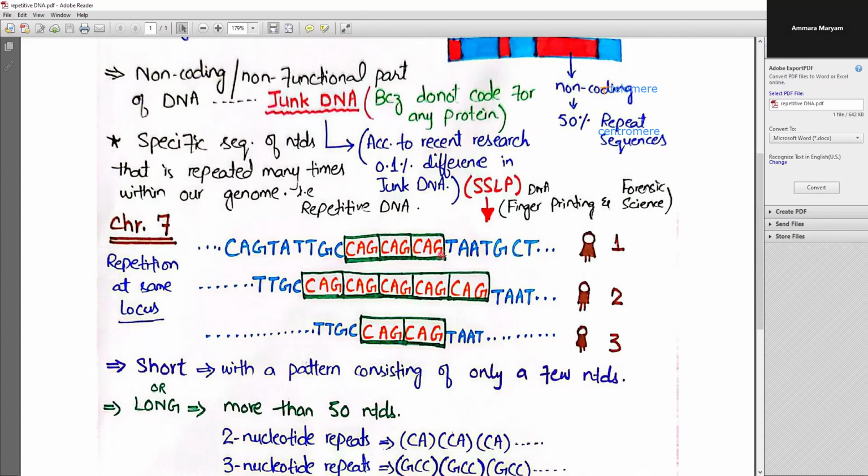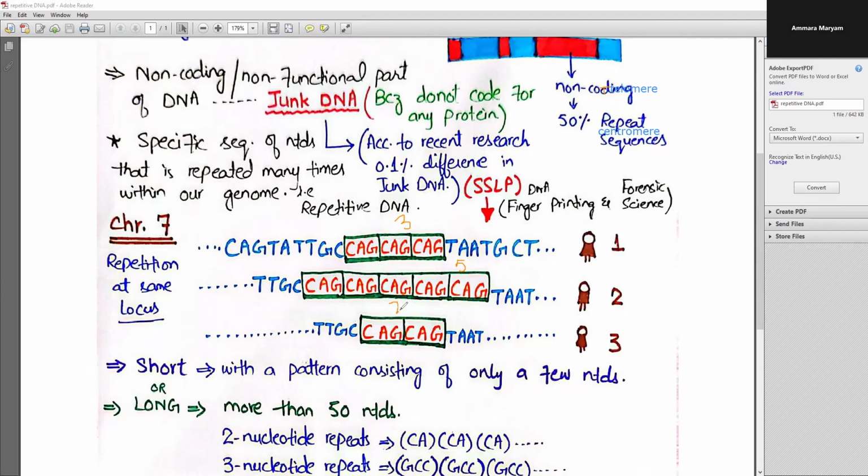For example, in individual 1, it is repeating 3 times. In individual 2, it is repeating 5 times, and in individual 3 it is repeating twice.